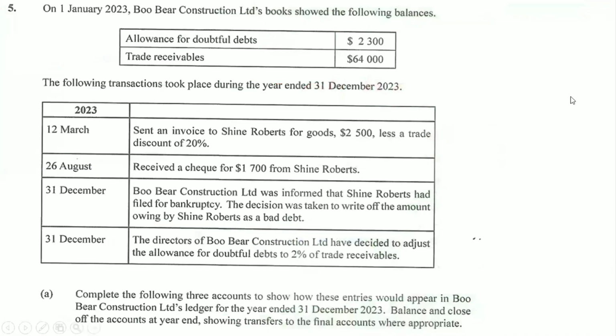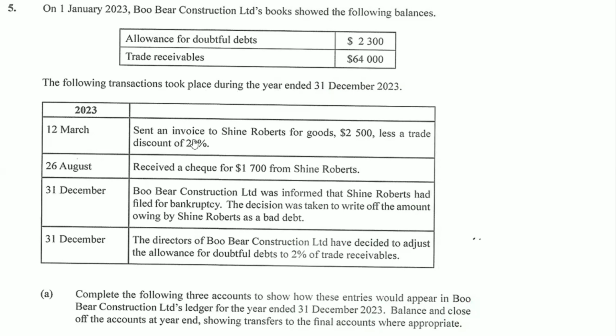But before you start working, do remember to read your question. On January 1st, 2023, Bookkeeper Construction Limited's books showed the following balances. Allowance for doubtful debts, same thing as provisions for doubtful debts, is $2,300. Trade receivables, $64,000.